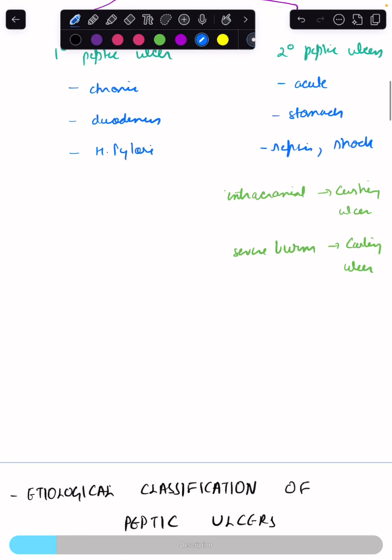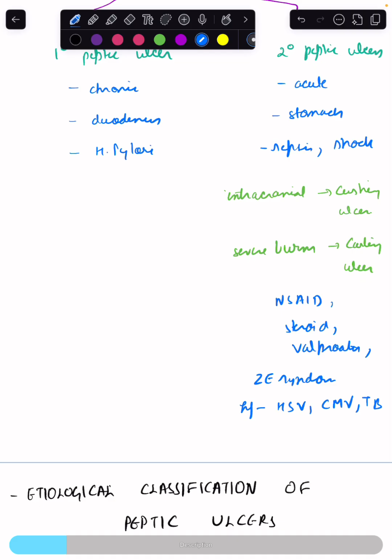Peptic ulcer can also occur secondary to use of NSAIDs, then other drugs including steroids, valproate, acid hypersecretory states like Zollinger-Ellison syndrome, infections including HSV, herpes simplex virus, cytomegalovirus, tuberculosis, inflammatory conditions like Crohn's disease and sarcoidosis.